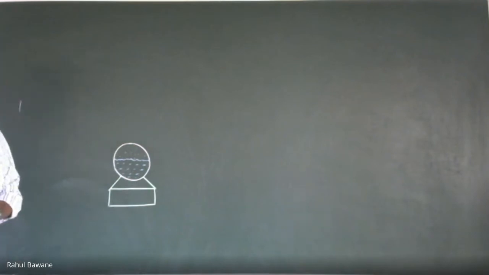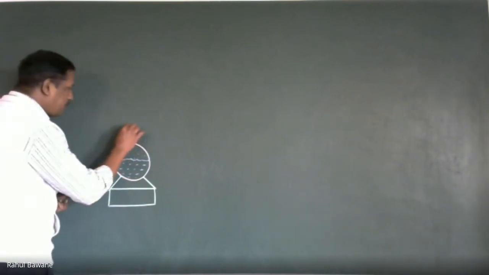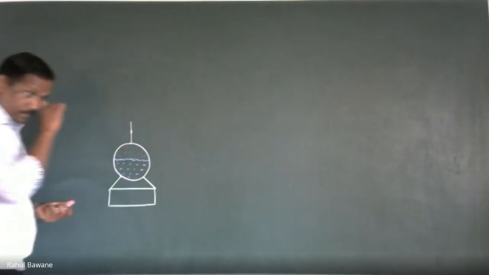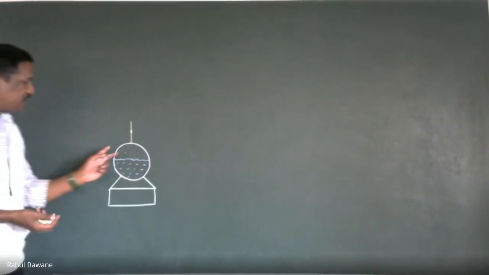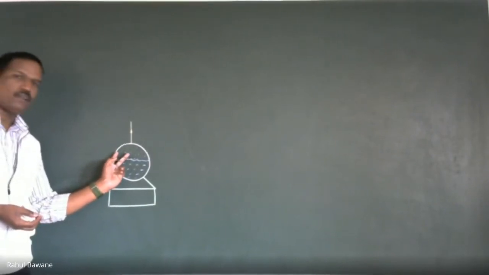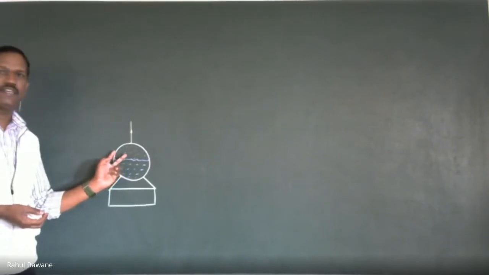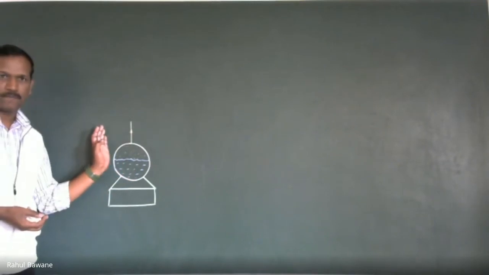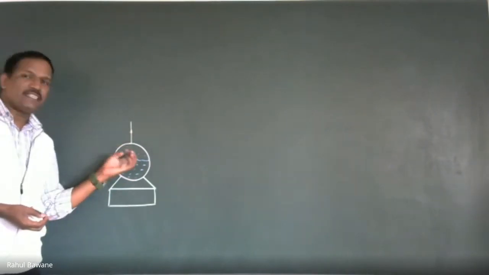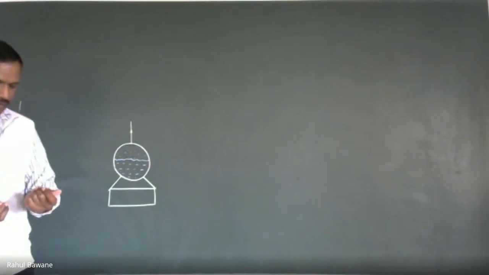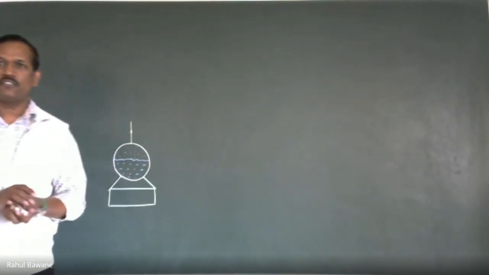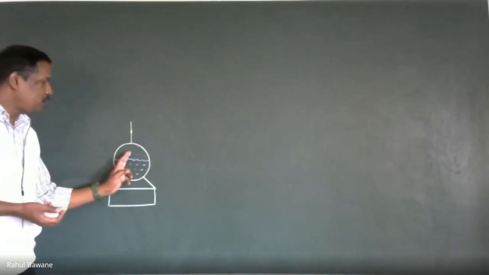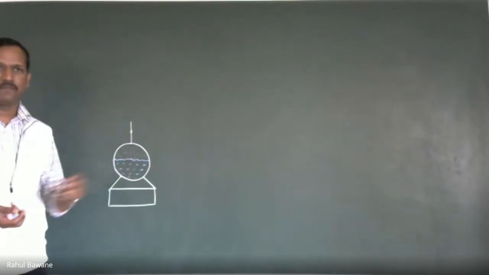This is the generated steam. So whatever is the outlet from this boiler is called generated steam. This generated steam may be dry steam or wet steam. It depends on the working condition. We don't know. But whatever the generated steam is, we have a unit that is called a superheater, which is used to superheat the generated steam.